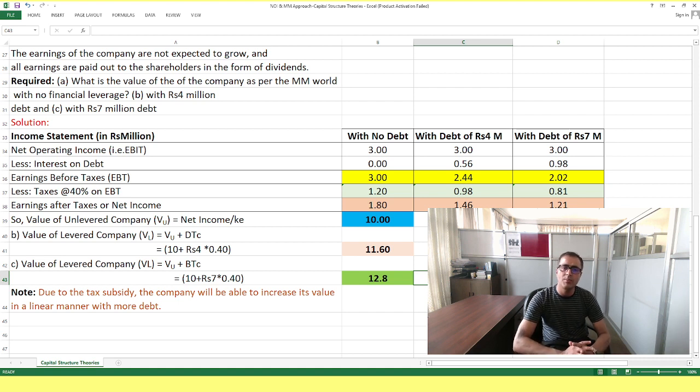Okay, these are the basic contents or the example that I illustrated today.